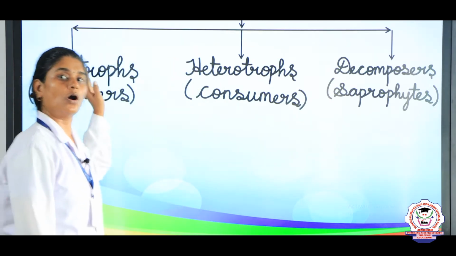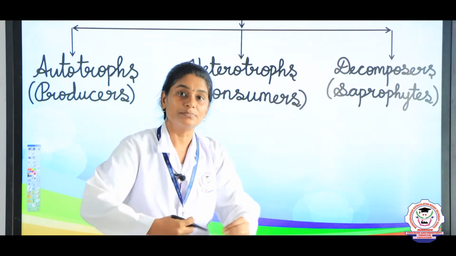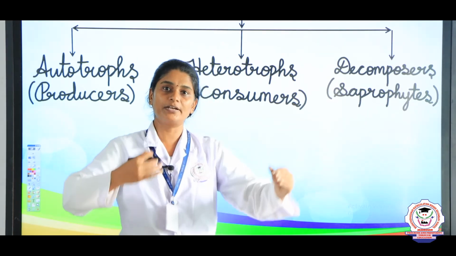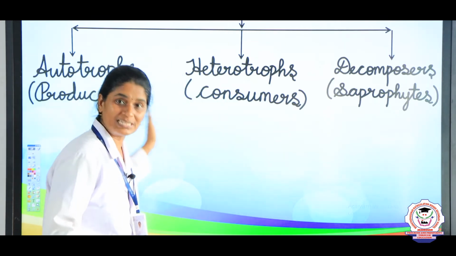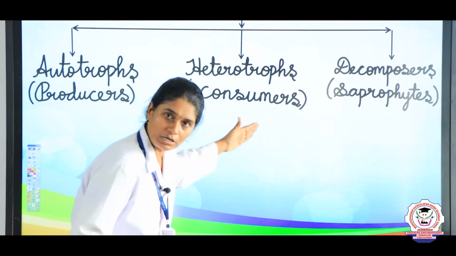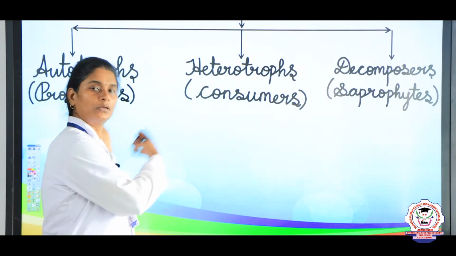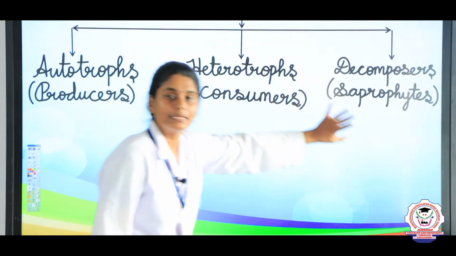So on the basis of nutrition, the biotic components are classified into three different categories. Autotrophs or producers produce their food. Heterotrophs or consumers consume from the producers. And decomposers are also called saprophytes.